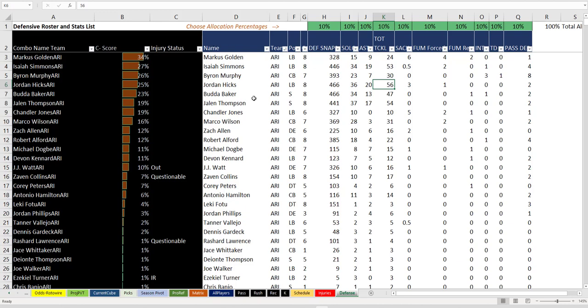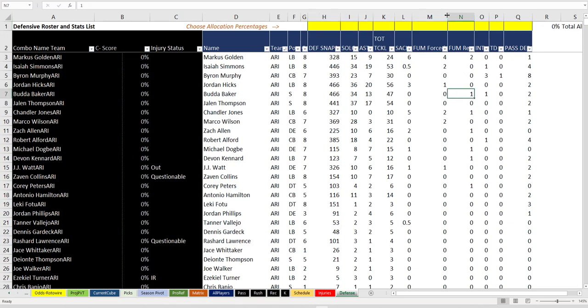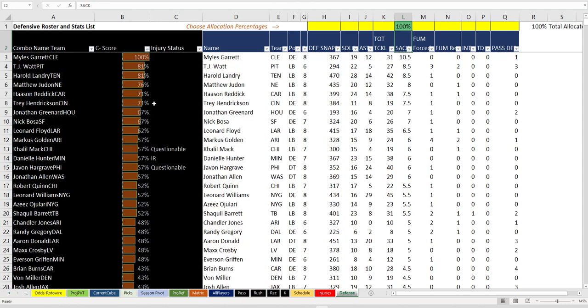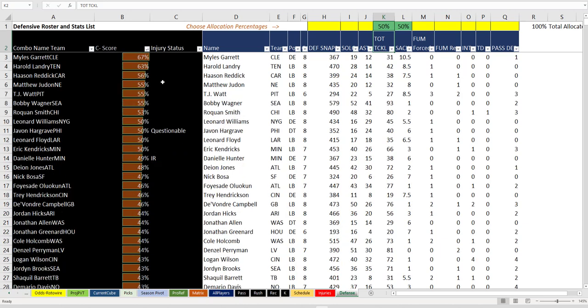So this is now the defensive rosters that come off of RotoWire. And what I haven't done is figured out what is important when it comes to being a defensive player. For example, if we care about somebody who only sacks people, then they're a 100% sack person. Then the best person in the league would be Myles Garrett on Cleveland, who's got 10.5 sacks, right? Now, if we said, well, that's only 50% of our game, we also like somebody who has total tackles as well as just sacks. Now, all of a sudden, the best player in the league is still Myles Garrett.